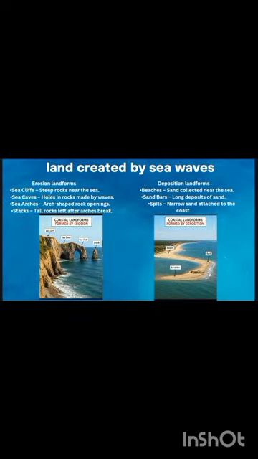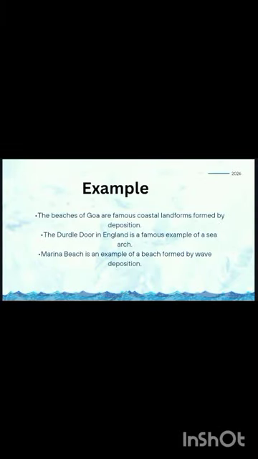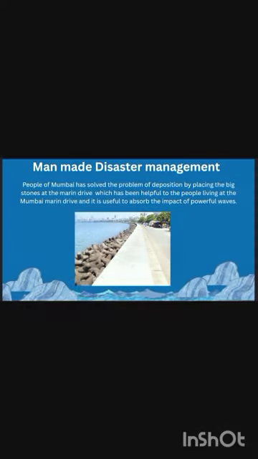Now I am going to give you some examples. The beaches of Goa are famous coastal landforms formed by deposition. The Durdle Door in England is a famous example of a sea arch. Marina Beach is an example of a beach formed by wave deposition.